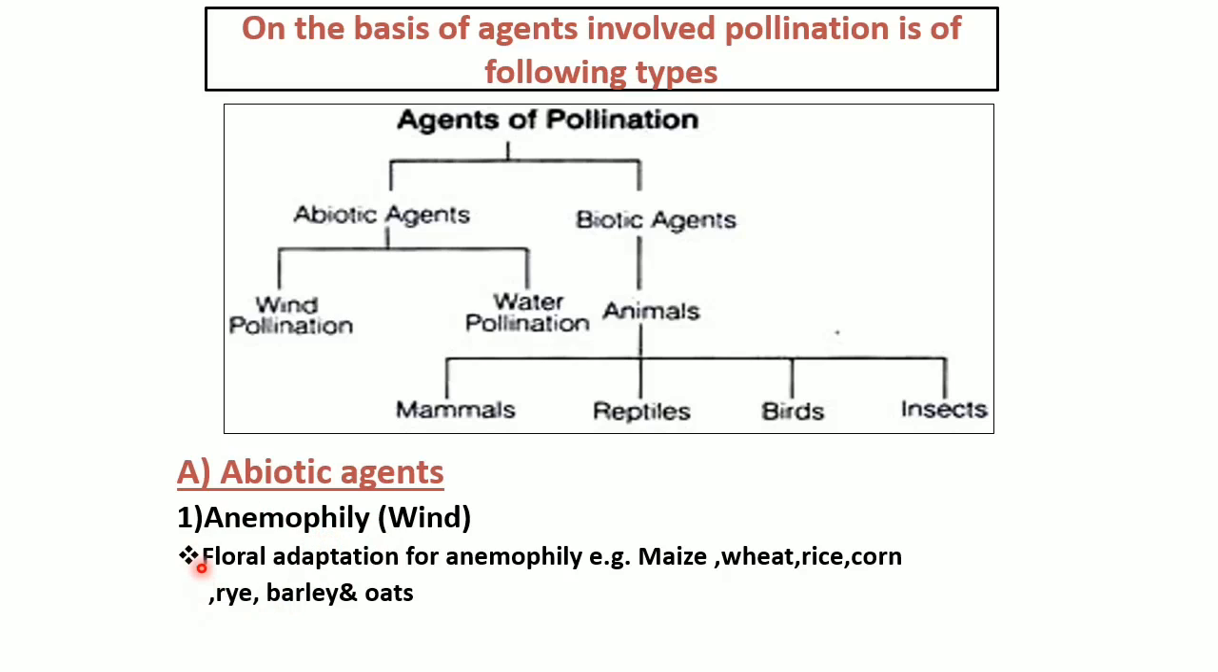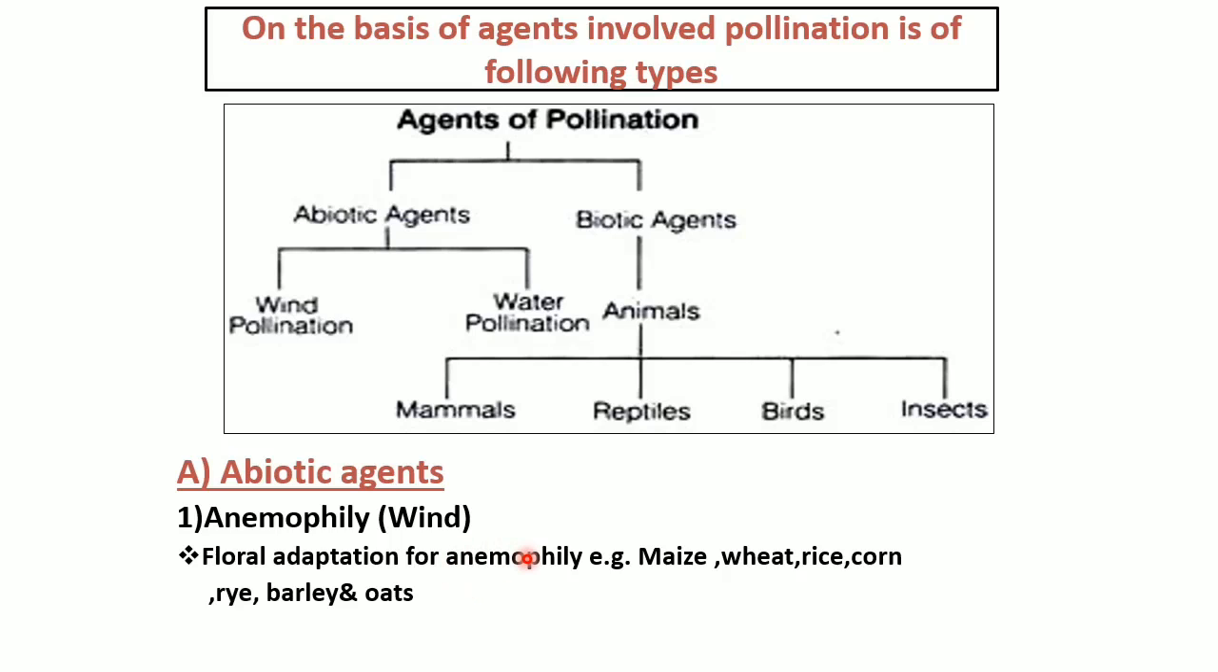So now what are the floral adaptations for anemophily? So now the first adaptation is flowers are very small and inconspicuous. Second one is absence of bright color and fragrance. कुठल्याही प्रकारचा त्याला वास नसतो, कलर नसतो. Third is petals are small, green or highly reduced, green colored असतात.